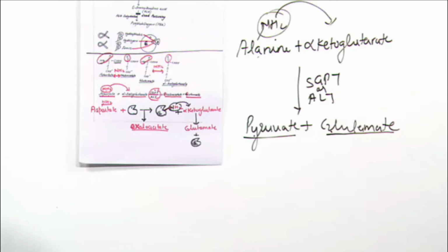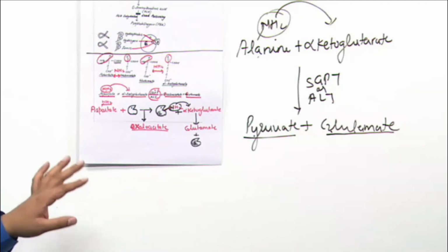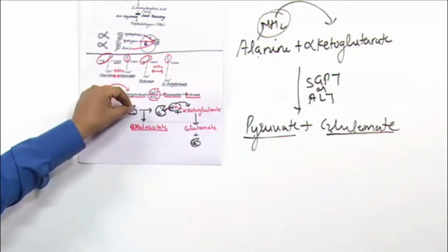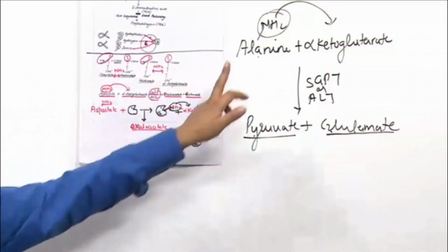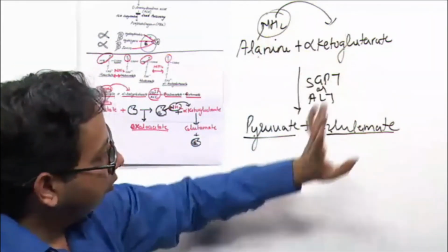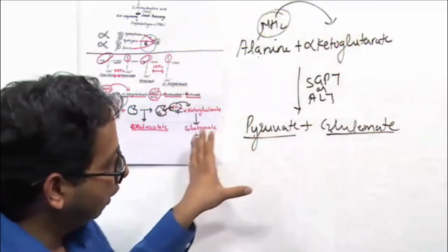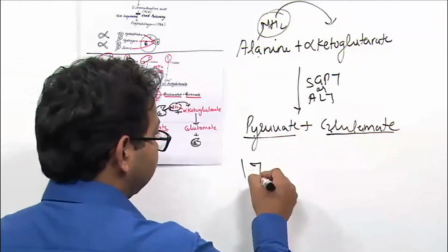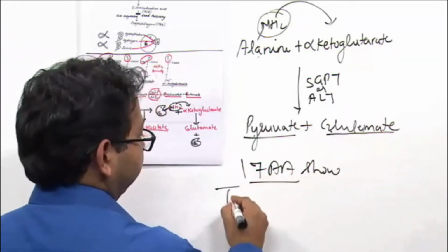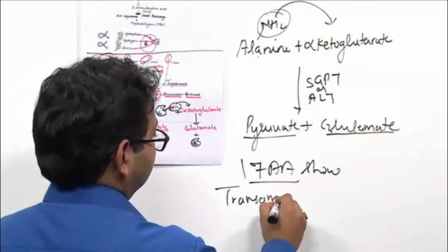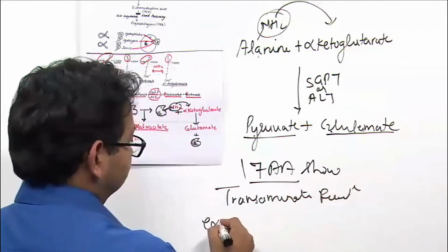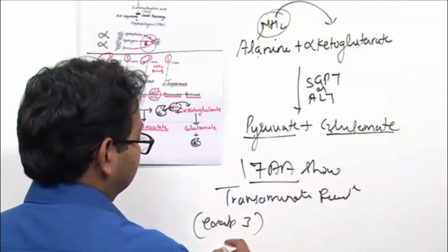Yes, we found that aspartate transfers its amino group to alpha ketoglutarate to form glutamate. Alanine transfers its amino group to alpha ketoglutarate to form glutamate. We found that out of 20 amino acids, 17 amino acids show transamination reaction, except 3.